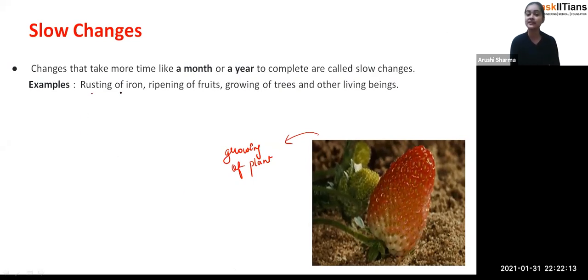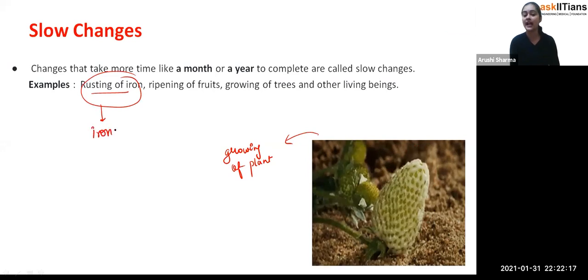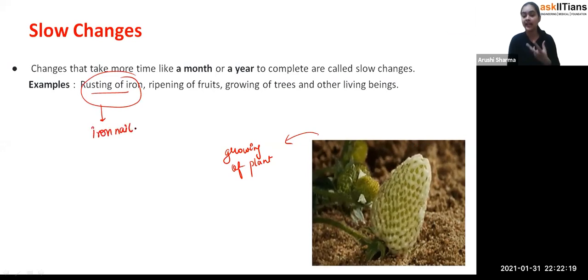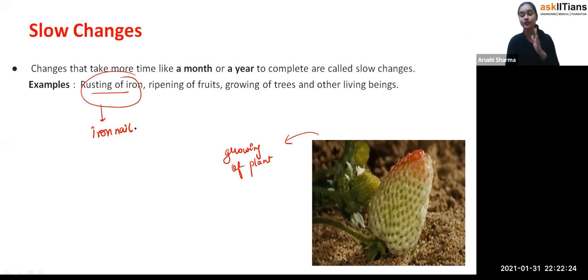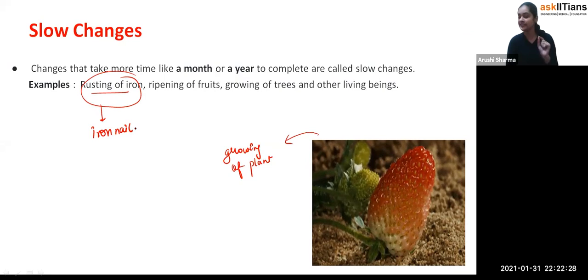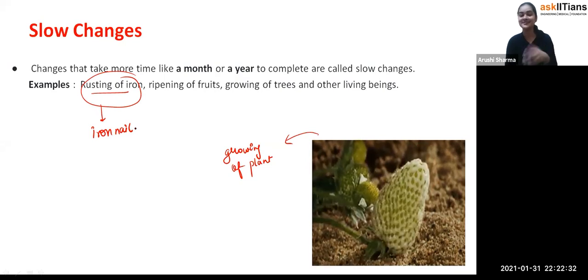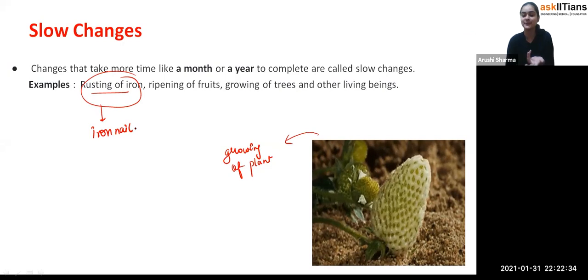So for example, rusting of iron. For the iron, students, you can take one iron nail and keep that iron nail in the open surroundings. And if you start observing it from the very first day, the first day you will not see anything. Second day, no. If on the third day you have gone somewhere, now you will not be able to see that.